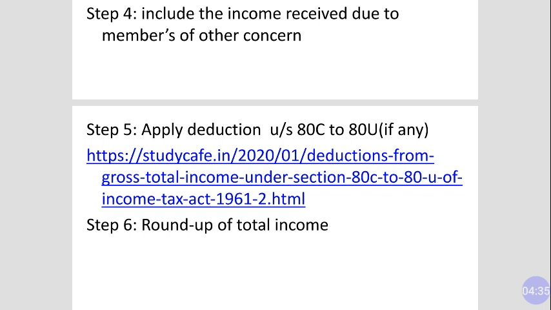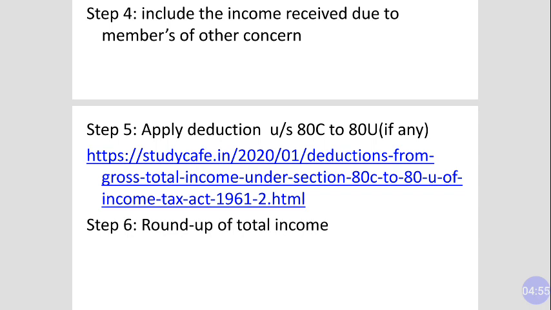Step number 5: out of this gross income, you will have to apply deductions which are given under section 80C to 80U, and we have already discussed different types of deductions available for an individual under section 80. As you can see, I have posted a URL.